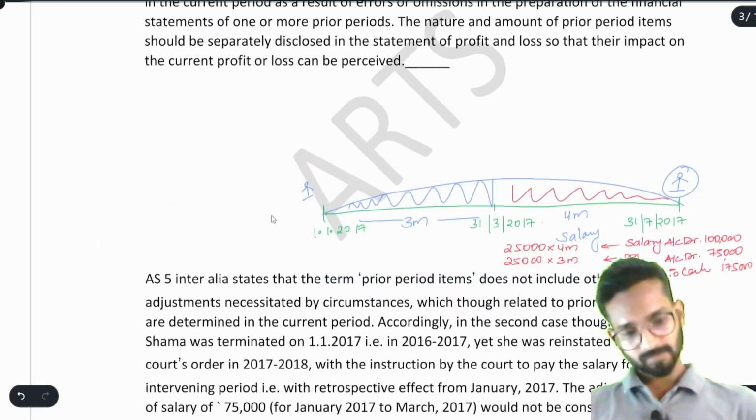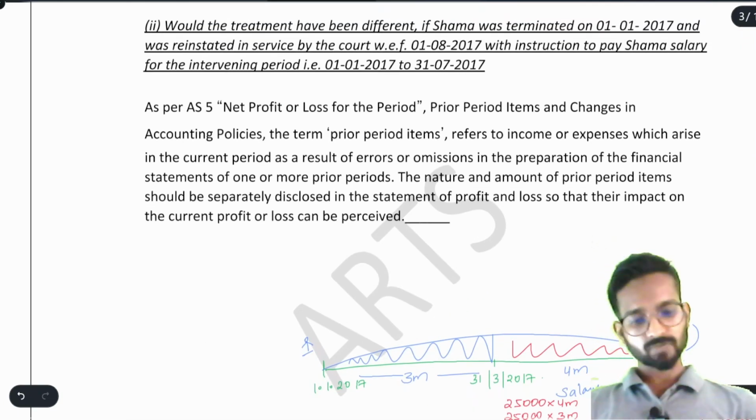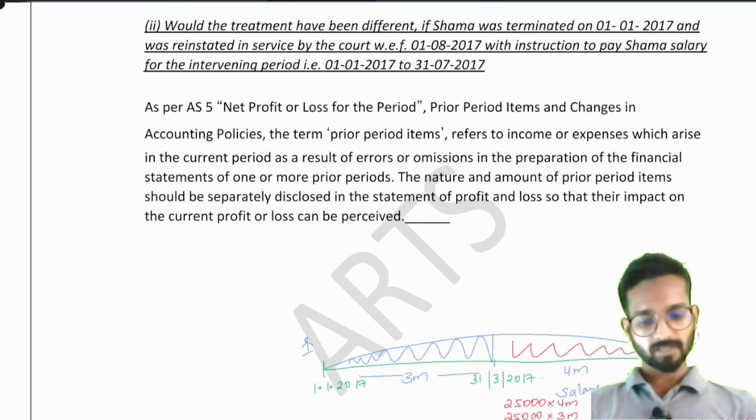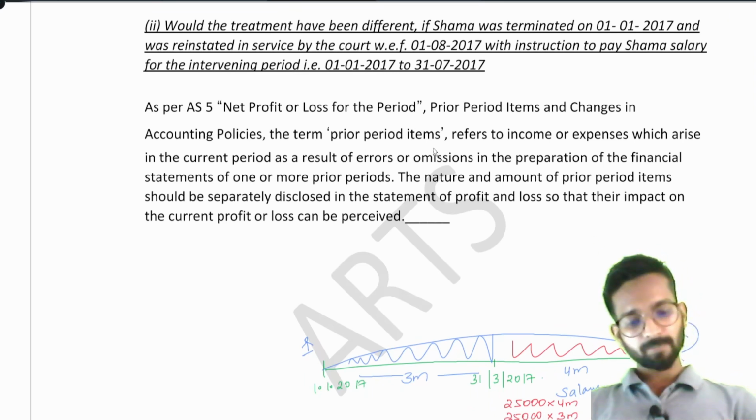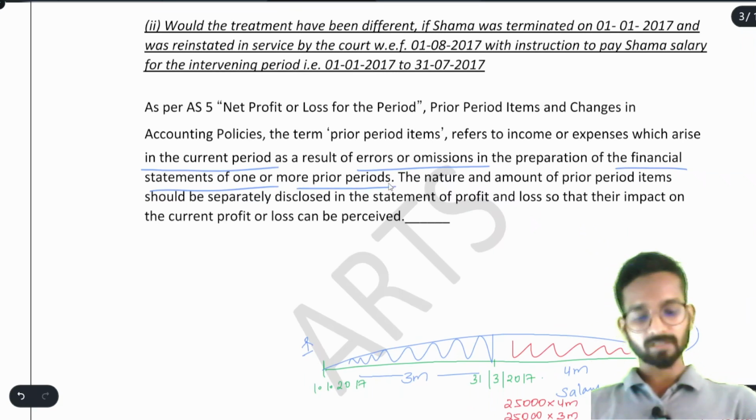And we will write here, as per AS 5, net profit or loss for the period, prior period item and changes in accounting policy. The term prior period item refers to income or expense which arise in the current period as a result of error or omission in the preparation of financial statements of one or more prior periods.